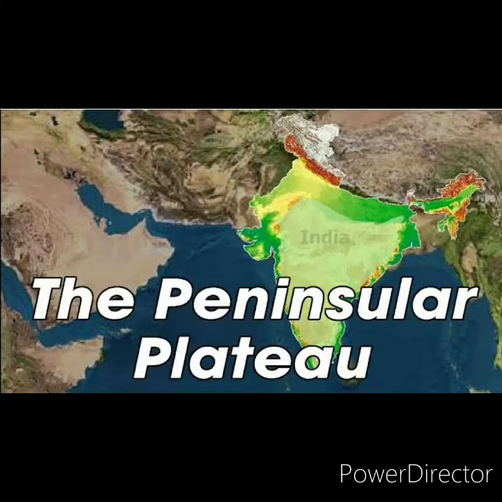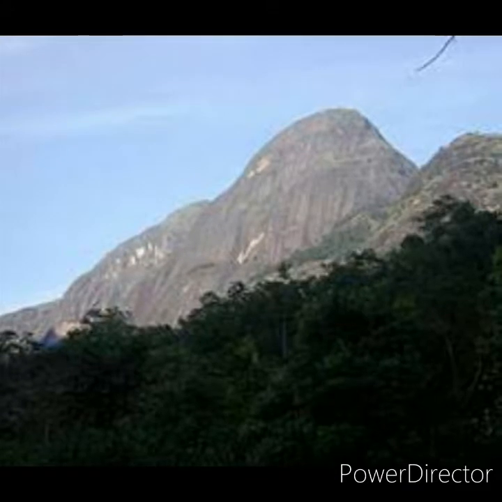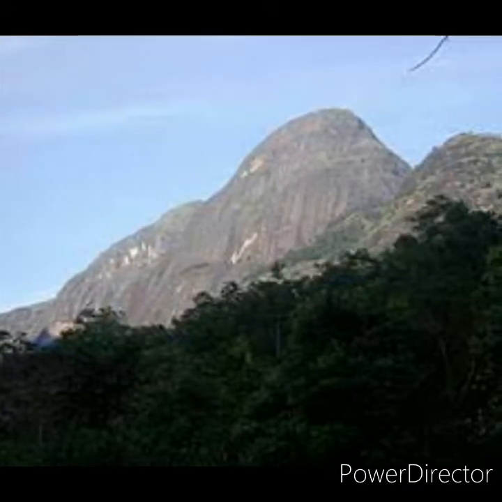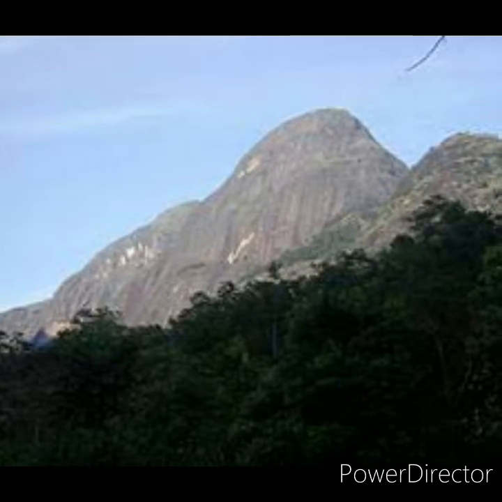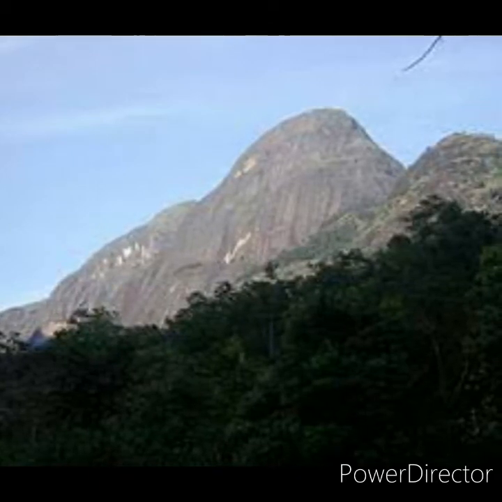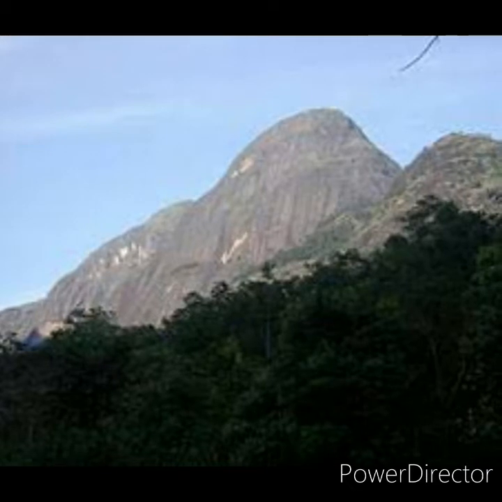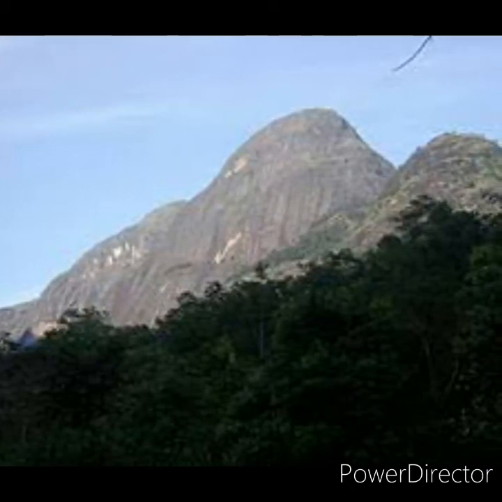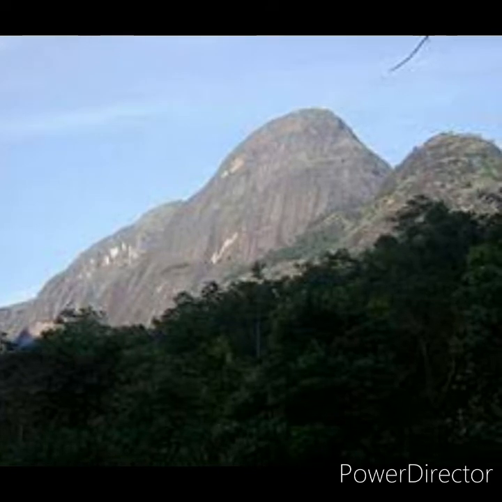Now you are going to learn about the peninsular plateaus. The plateau region lies to the south of the Great Northern Plains. This is the largest physiographic division of our country. Aravalli Hills mark the northwestern boundary of the plateau region. Its northern and northeastern boundaries are marked by the Bundelkhand upland, Kaimur and Rajmahal hills. The Western and the Eastern Ghats mark the western and eastern boundaries.